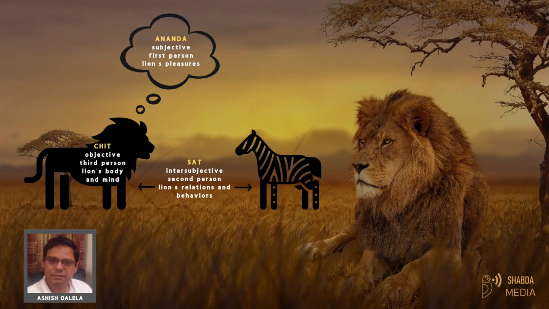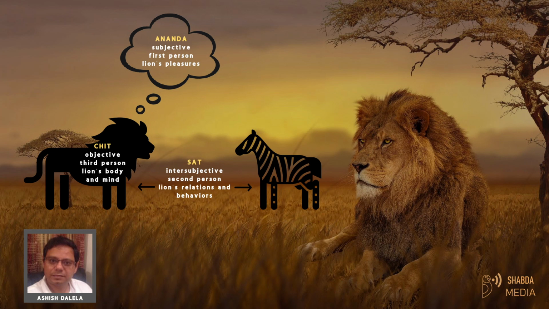Species can be defined in three different ways, namely subjective, intersubjective, and objective. The subjective criterion is that each species of life enjoys different kinds of pleasures. The intersubjective definition of a species is that each species plays a certain role in an ecosystem, so that behavior or role in relation to other species is the definition of that species. And finally, the objective criterion is that each species has a certain type of body, shape, size, form.